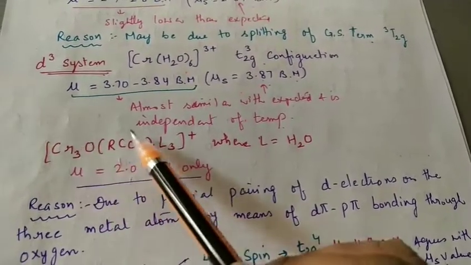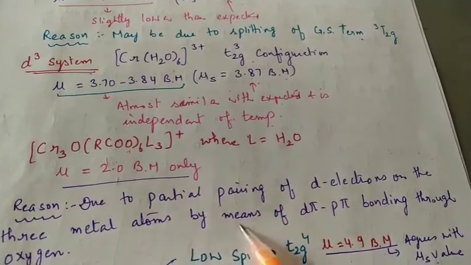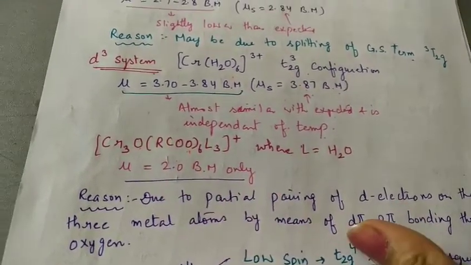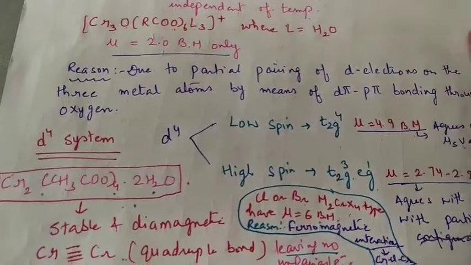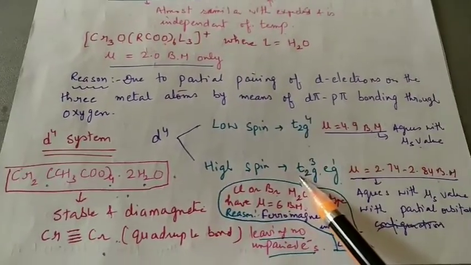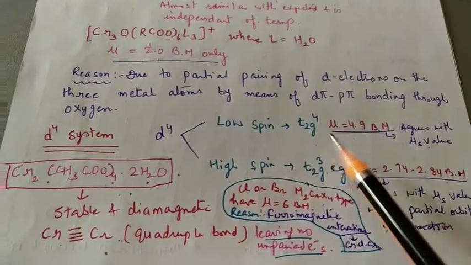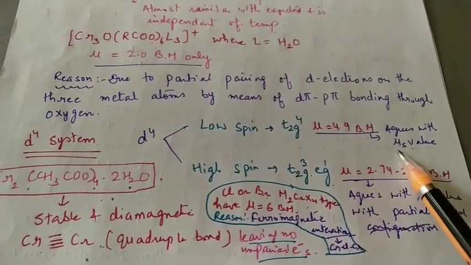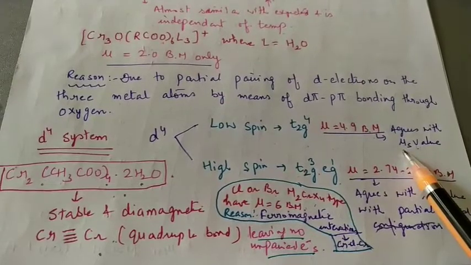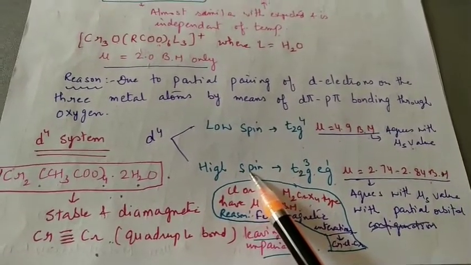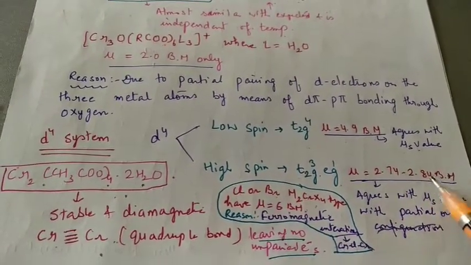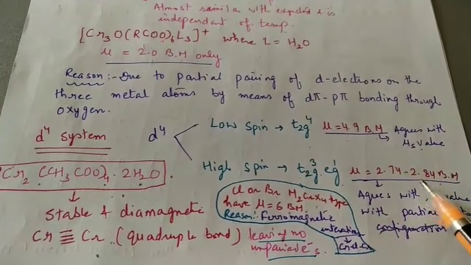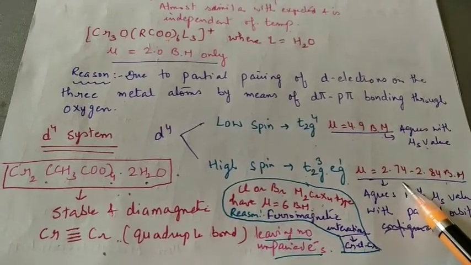So there is partial pairing of the d electrons by means of d pi p pi bonding through oxygen. Come to D4 system. In D4 system, we have both the low spin and the high spin. The low spin D4 complexes have a magnetic moment which is the same as the mu s value, so that means no orbital contribution. And high spin also show almost the same values, in a range of 2.74 to 2.84. So there is a partial orbital contribution.